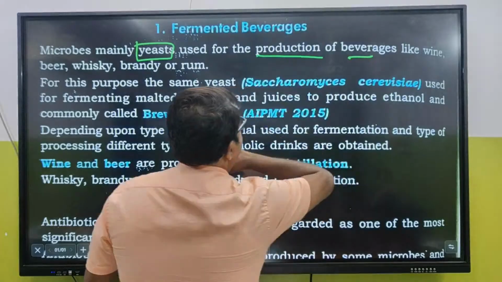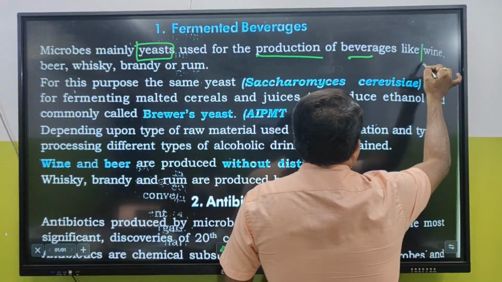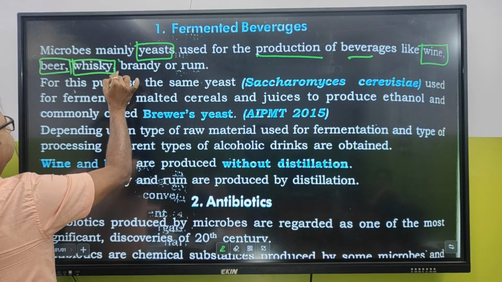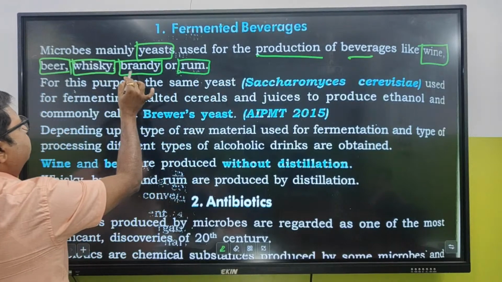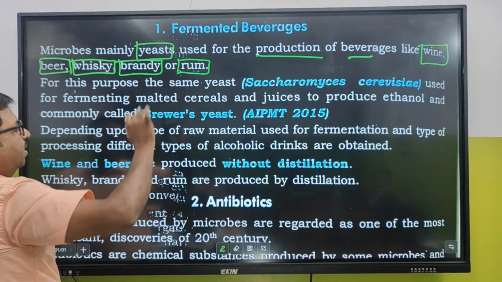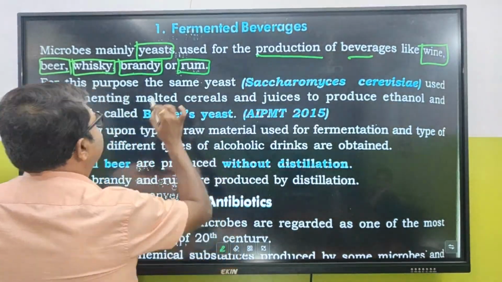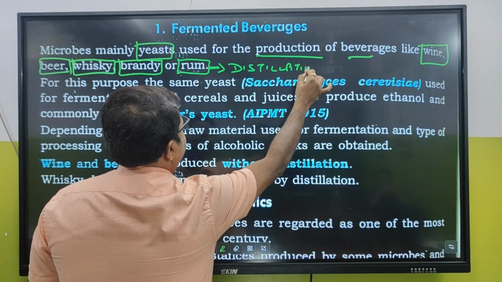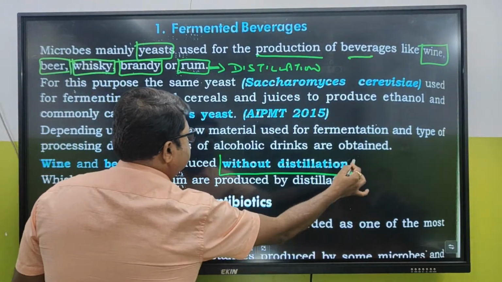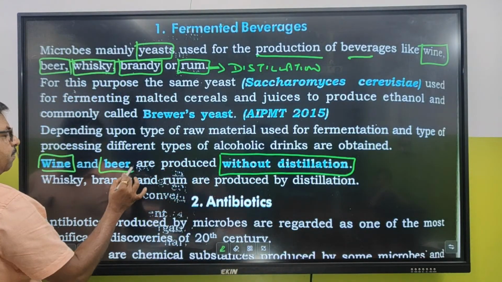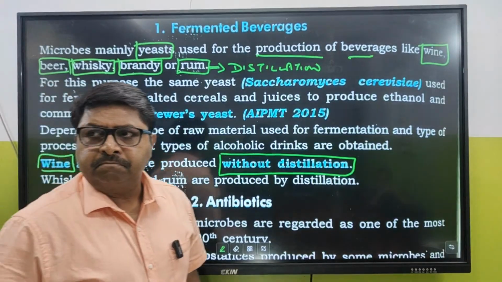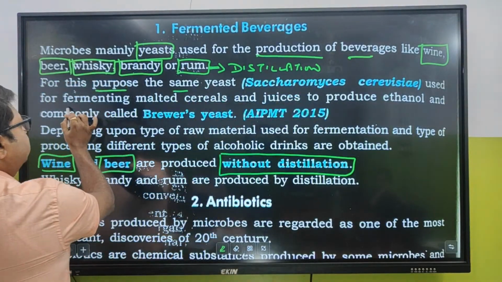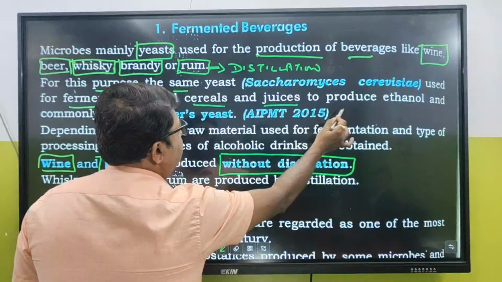Used for production of beverages like wine, beer, whiskey, brandy, rum. Now these three, whiskey, brandy and rum, are distilled. So they are produced by distillation. But wine and beer are non-distilled. Wine and beer are produced without distillation. Clear?